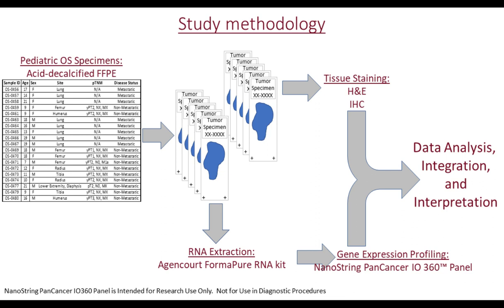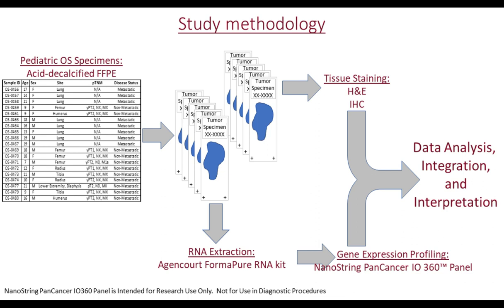These specimens were formalin-fixed paraffin-embedded blocks. These were unmatched samples, so we have a subset of samples that were obtained from the lung, representing pulmonary metastases, and then another subset of samples that were obtained from the actual primary bone tumor.